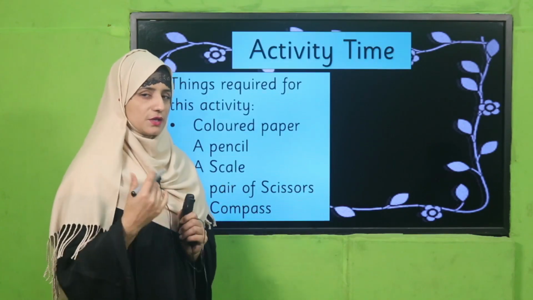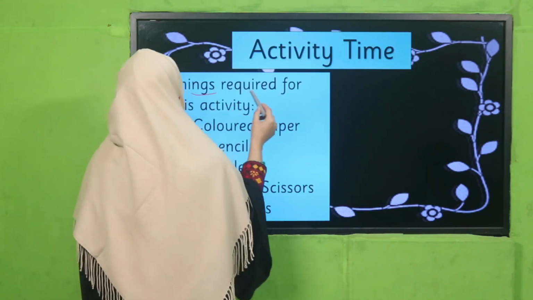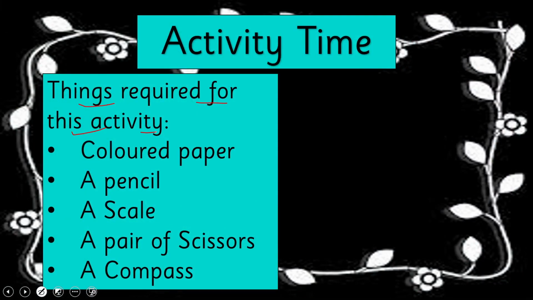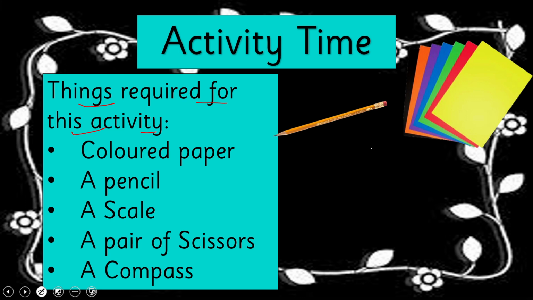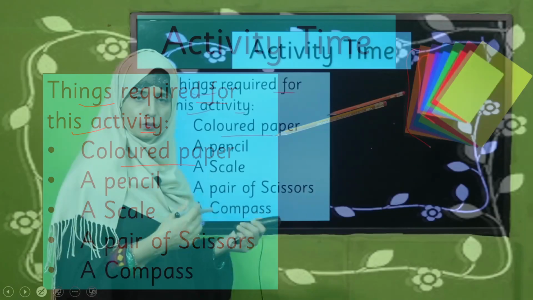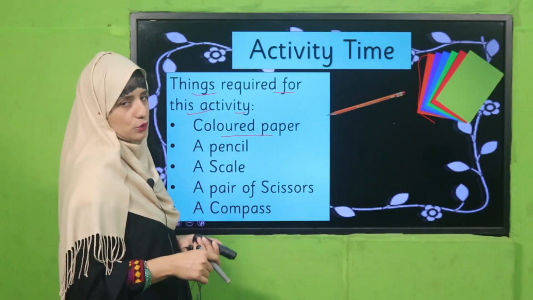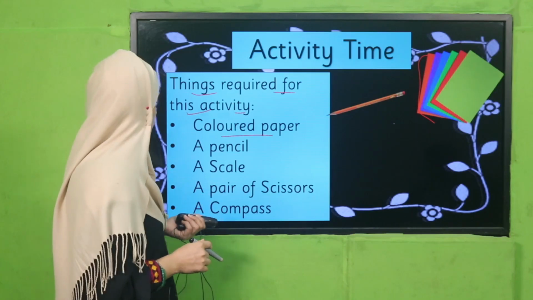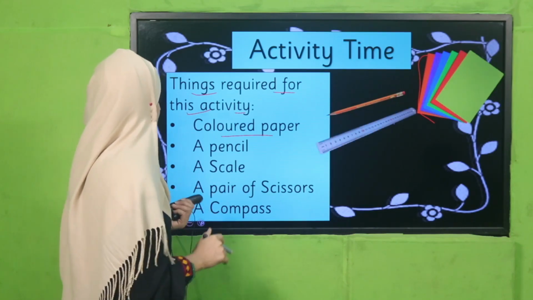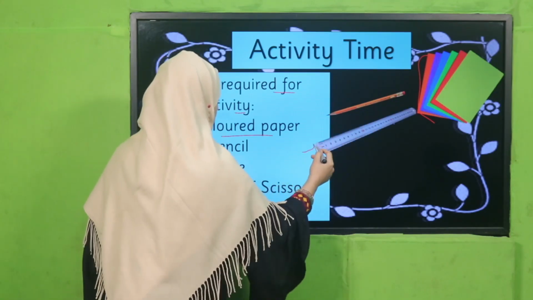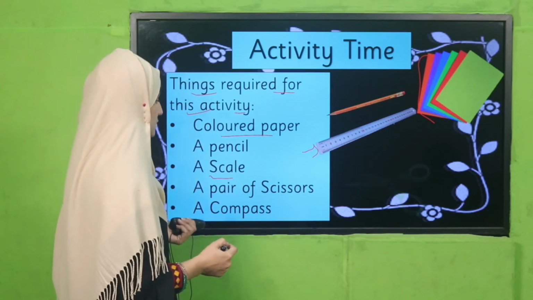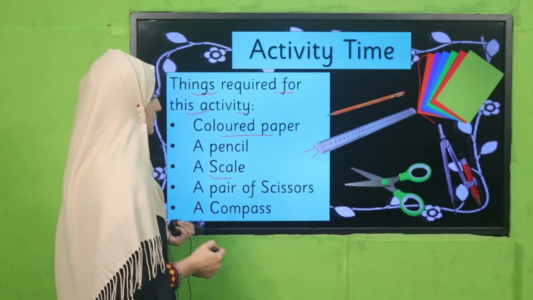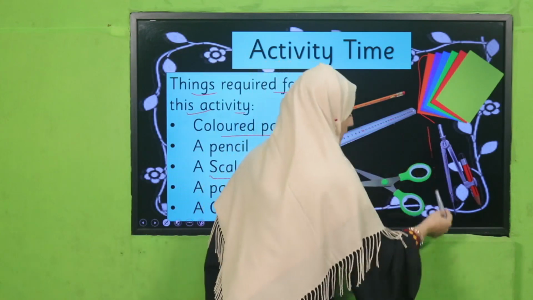Now it's activity time. Let's do it. Things you require for this activity. Yes, my dear students and my dear teacher, what do you require? Colored pencils, colored paper. You can see there, different color papers. You must have different colors. It's up to you which color you want to select. A pencil, a scale, this is a scale, a pair of scissors, and a compass. This is a compass.